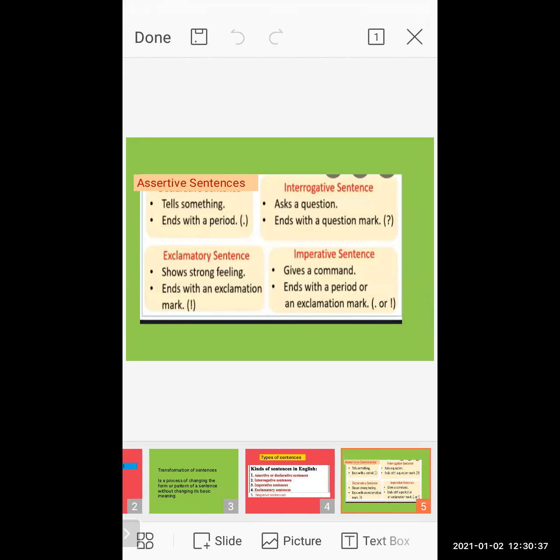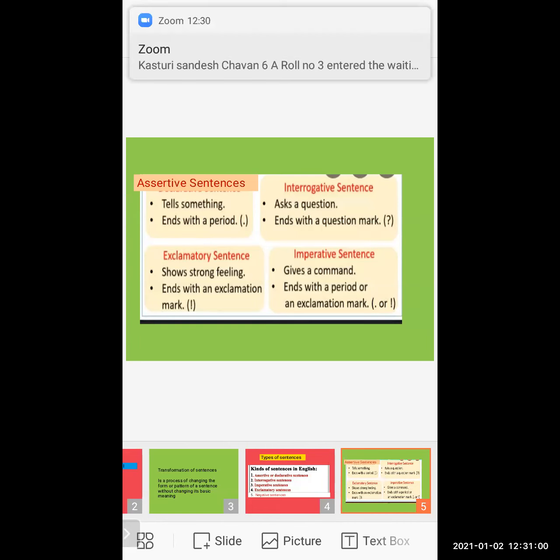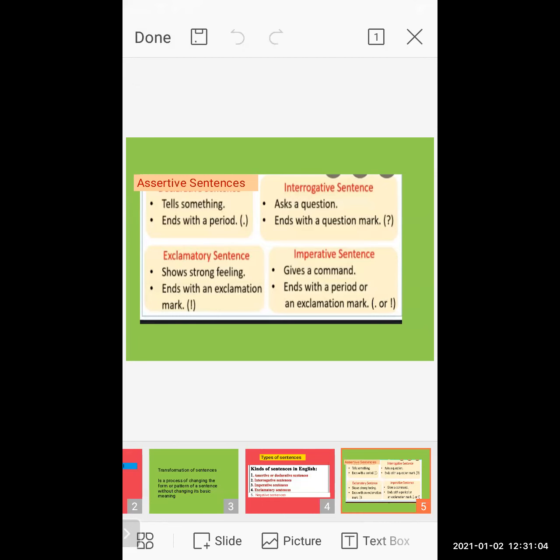Follow the rules and orders. Cover your mouth with the mask. Wash your hands daily. These kinds of sentences, where you order or command someone, come under the imperative sentence.